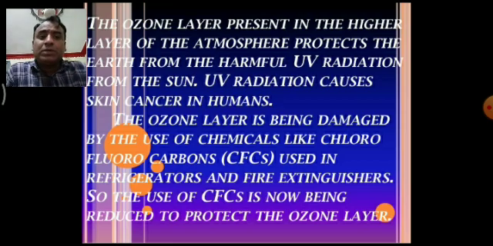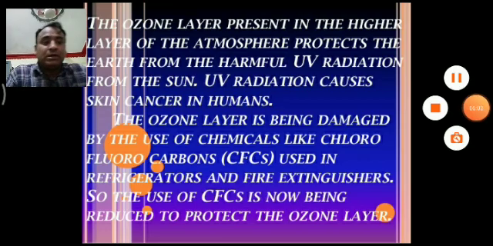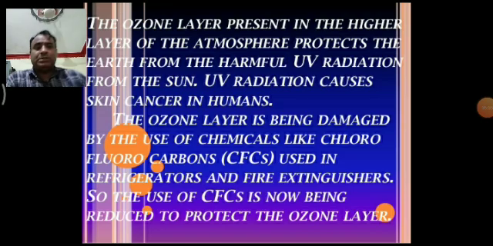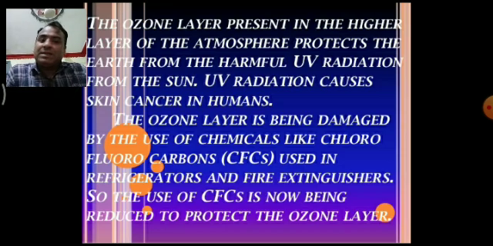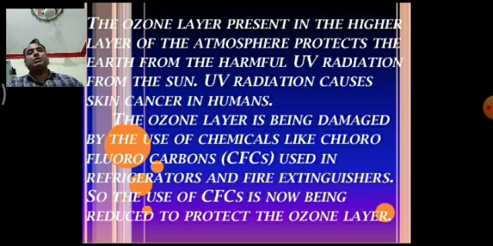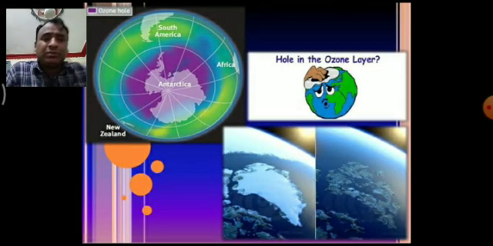The ozone layer is being damaged by the use of chemicals, okay, this is about the ozone hole. What is the ozone hole? A number of chemicals are released during human activities. One of the most important chemicals is CFC, chlorofluorocarbon. Chlorofluorocarbons are very dangerous chemicals which can damage the ozone layer. The ozone layer is being damaged by the use of chemicals like chlorofluorocarbon used in refrigerators and fire extinguishers. So the use of CFC is now being reduced to protect the ozone layer.